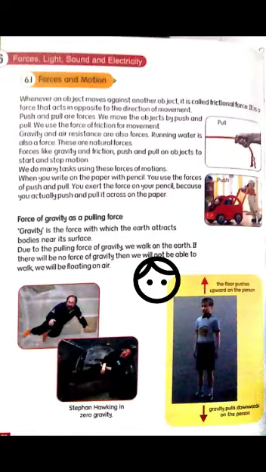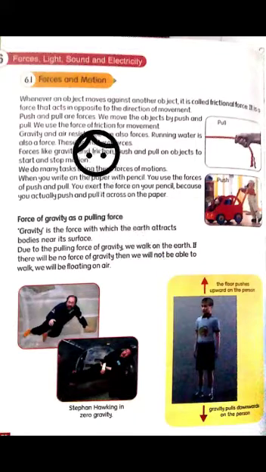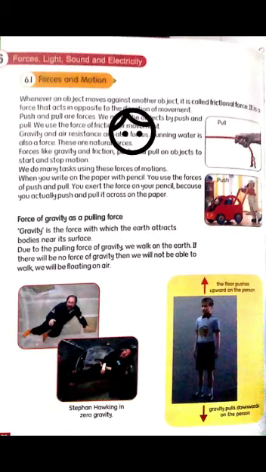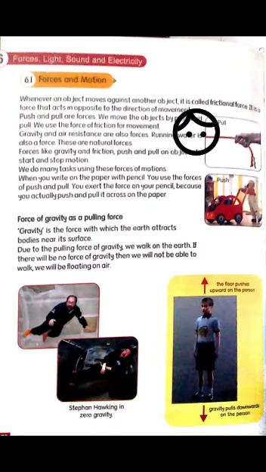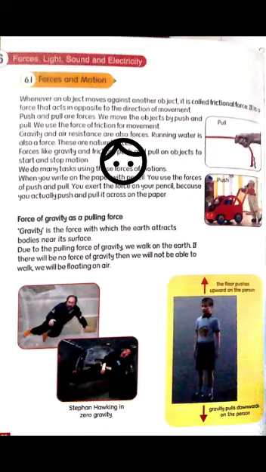Today our topic of science is force, light, sound and electricity. Page number 70. First we learn about the force and motion. What is force and motion? Whenever an object moves against another object, it is called frictional force. It is a force that acts in opposite to the direction of movement.